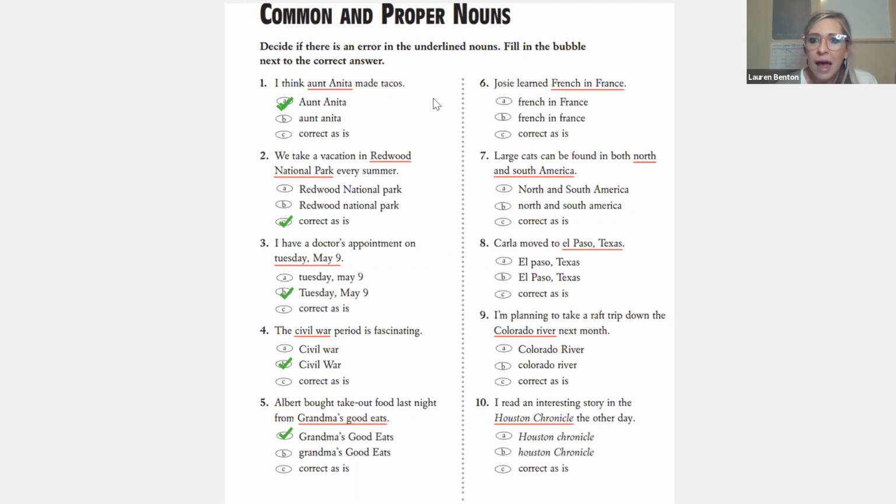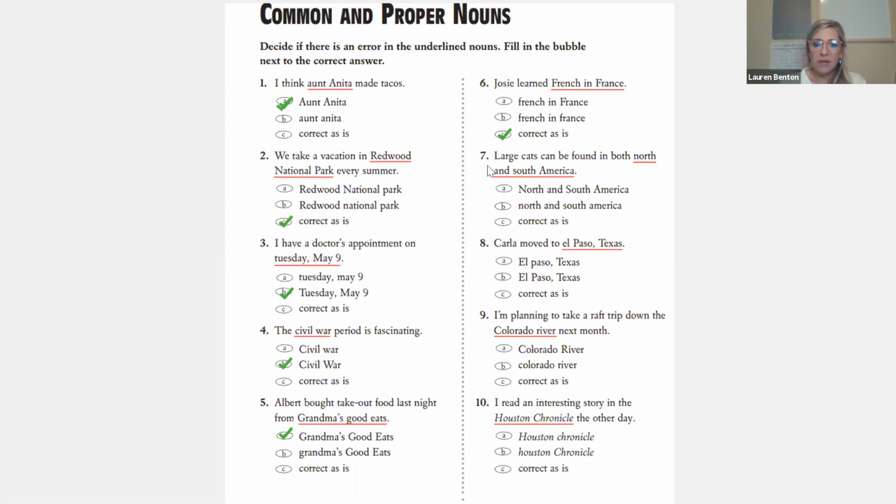So next we have 6, Josie learned French in France. Should it be lowercase? Is French the language? Should it be lowercase? This one's tricky. It is actually C. It's correct as it is because French is a specific language and France is a specific place.